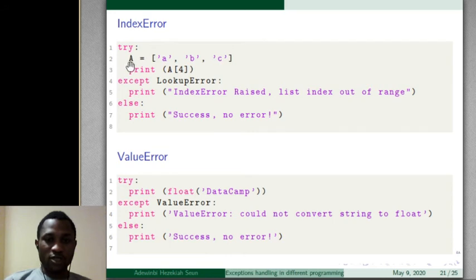Also, we have here a list with 3 elements. To get these entries, we use A0, A1, A2, but this A4 is out of range, so we have an IndexError. This is how to handle it, try, except, else. Also here, we want to find the float of a string, which is not possible, so we have a ValueError. This string cannot be converted to a float number.